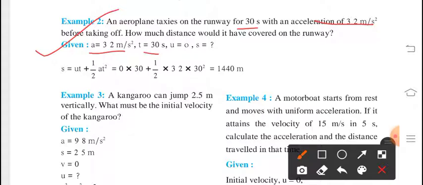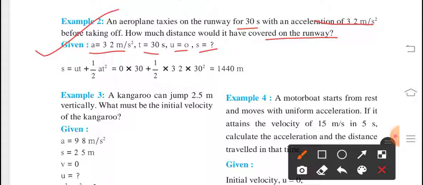Now we don't know its initial velocity. Sorry, we know the initial velocity. That is 0. Obviously its initial velocity will be 0. It is not given, that means it is 0. What we have to find? Total distance covered on the runway. So we are taking its distance over here as S.